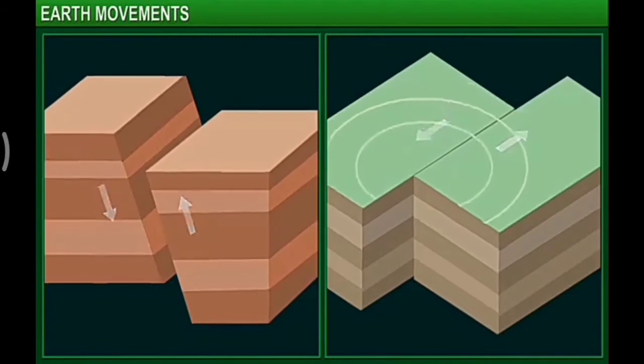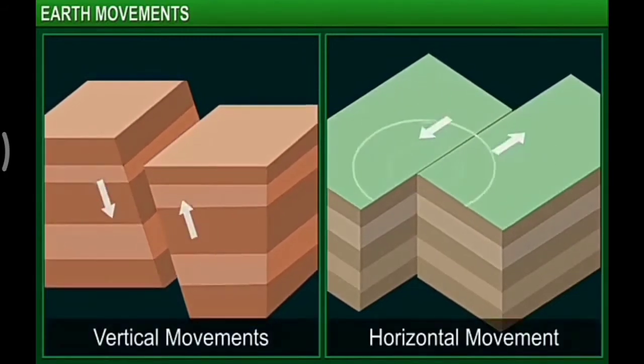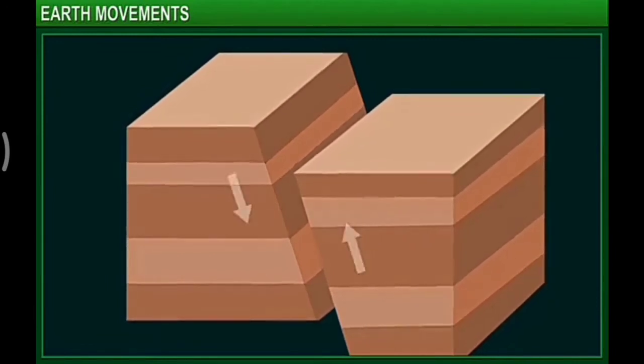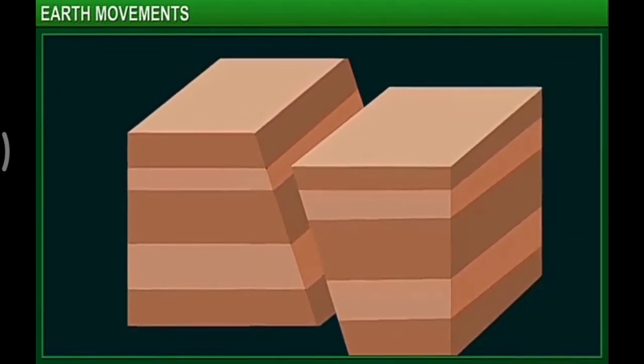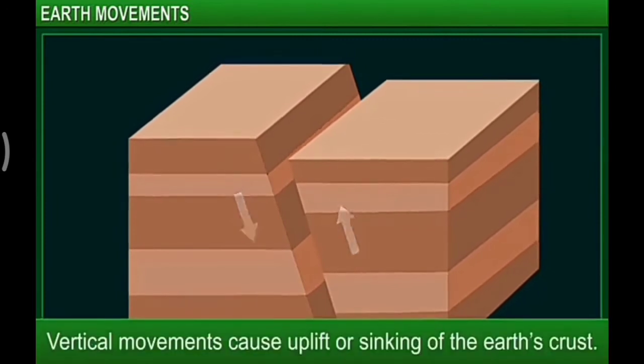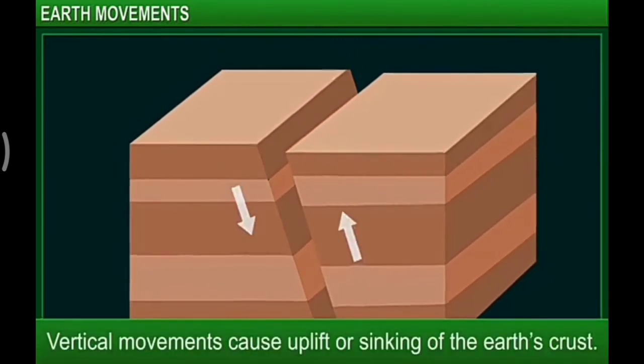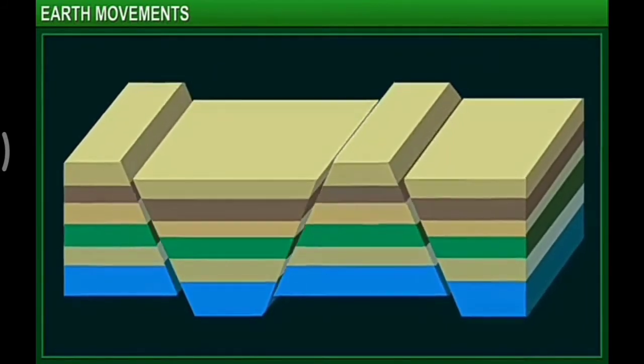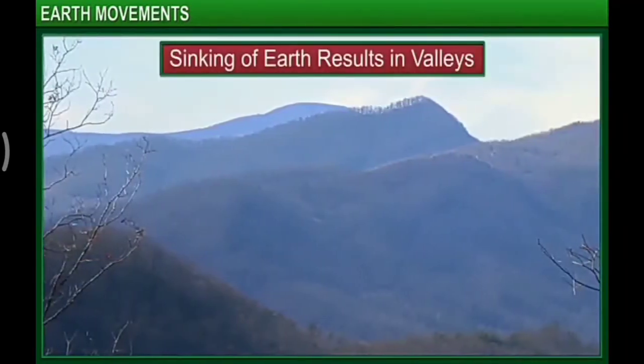Endogenic movements can be vertical or horizontal. Vertical movements cause upliftment or sinking of the Earth's crust. When the earth sinks, valleys are formed.